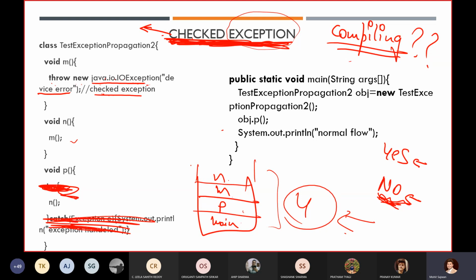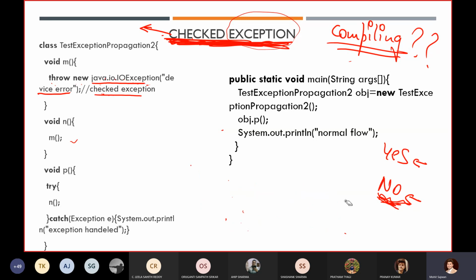Now, how to sort out this kind of issue? In order to sort out this issue, it is mandatory for you to write a try and catch block, whether you are getting an exception or not. If there is some scope of a checked exception, it is mandatory to write try and catch block. Now you have created try and catch block, so if we execute this code, it will execute successfully, no issue at all.